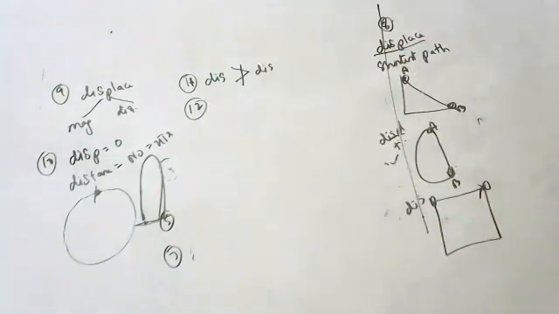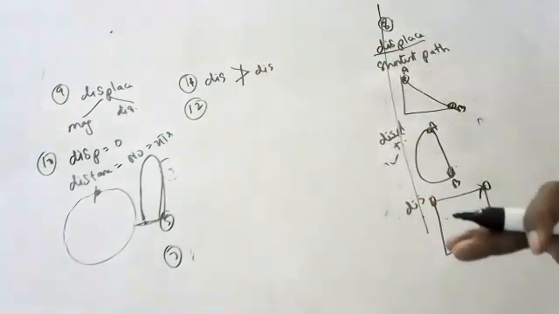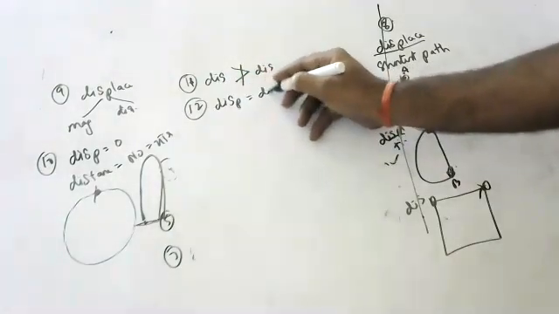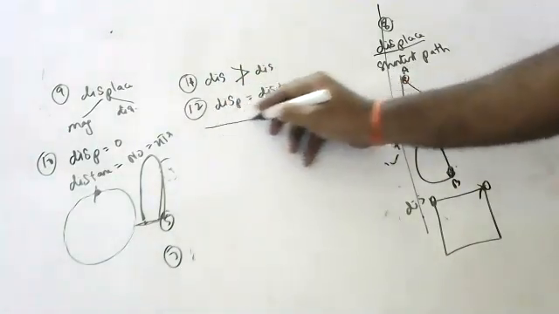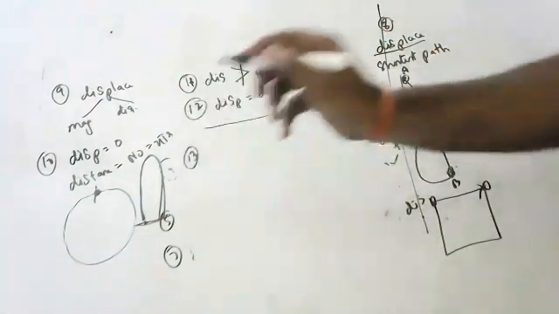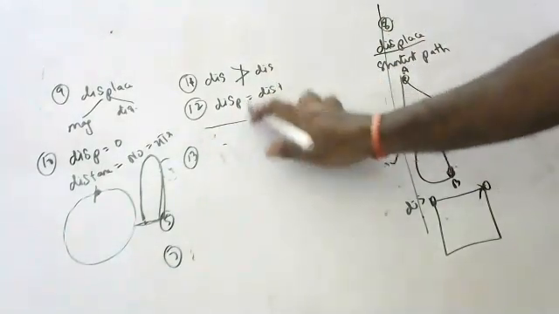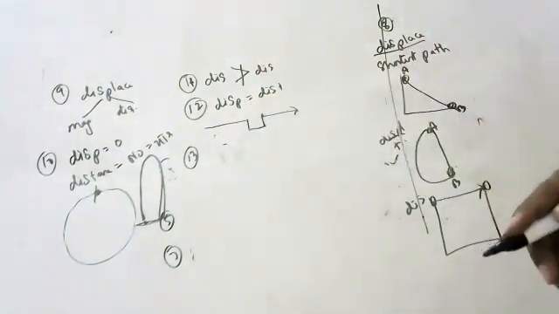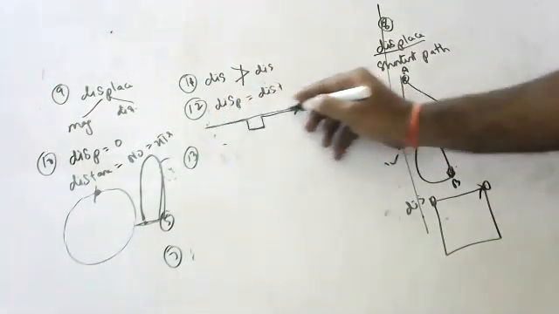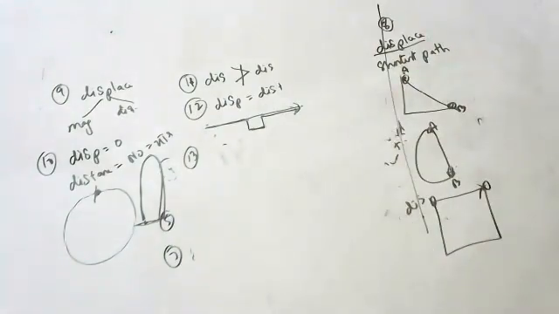Okay, children. Next, when are distance and displacement equal? Sir, in linear motion, when they are going in a straight line without bending, anywhere they should not turn. If they turn even a little, it is gone, children. Suppose they are going like this, and somewhere in the middle they went like this. This will become distance, whereas displacement is this much only. Be careful, children. In linear motion, distance and displacement are equal.